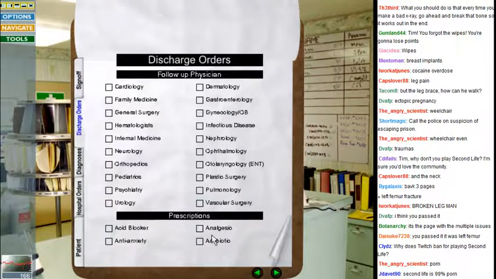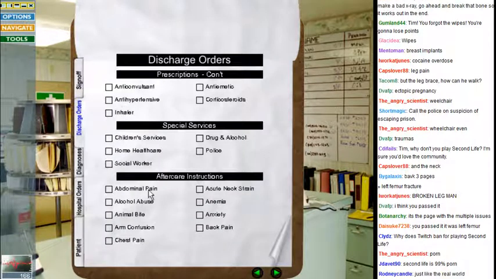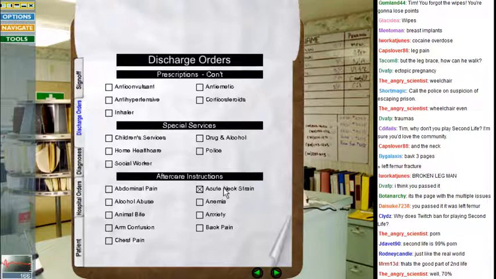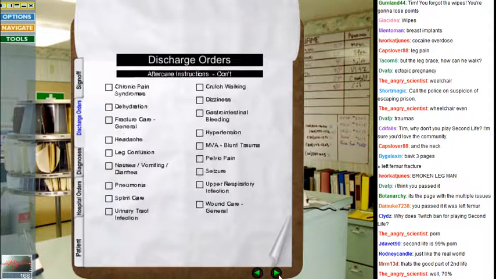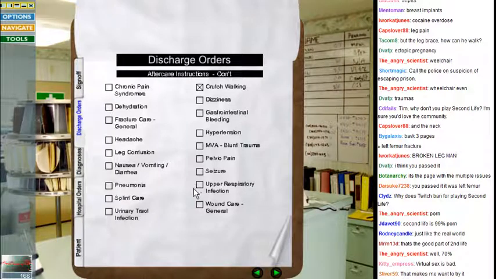Let's see. Prescriptions. Analgesic sounds about right. Aftercare for neck strain, for... crutch. Splint care seems okay.